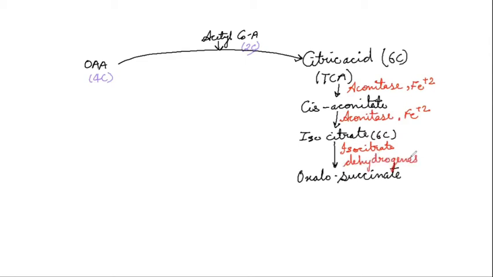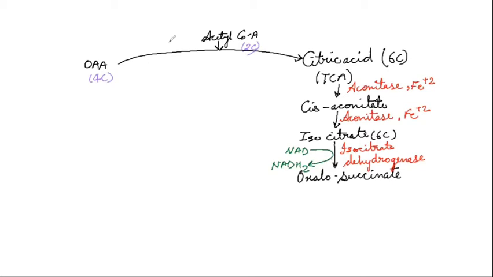Dehydrogenase means hydrogens are removed, and who will be there to get the hydrogen? Yes, NAD will be there to get the hydrogens, and NAD will convert into NADH2. Remember, in the respiration chapter, in the Krebs cycle or in glycolysis, we do not talk about NADPH2 or NADP. We have NAD and NADH2.